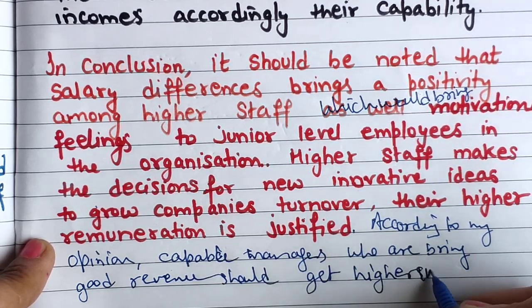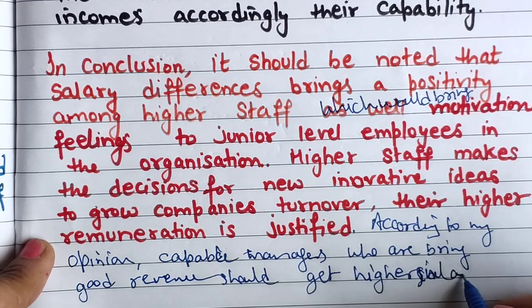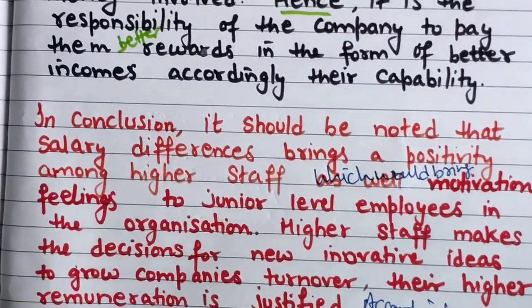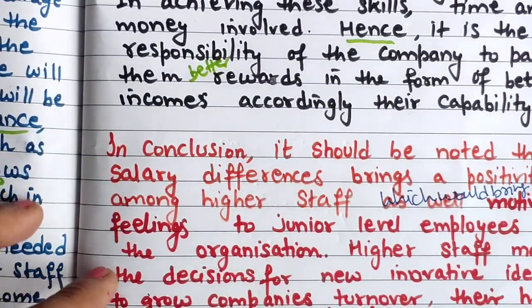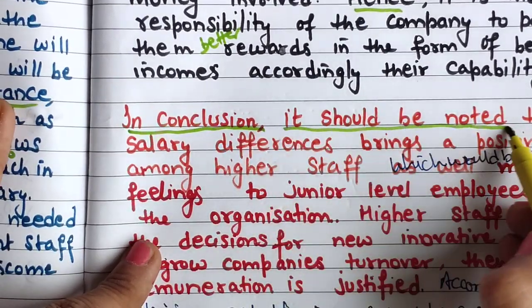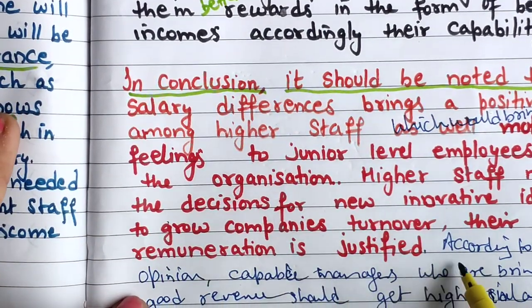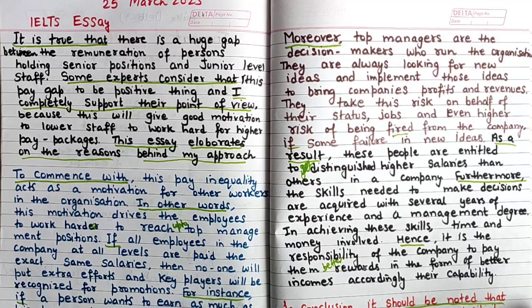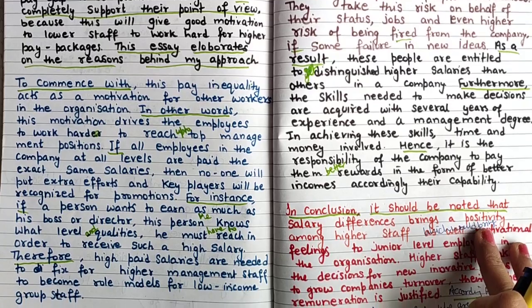Okay, higher incomes or salaries. So salaries will come, exact word. So you can add your opinion also. So this way I have done this essay. So this is also cohesive device. It should be noted that now, and this is also according to my opinion. Okay, I will show you the full essay. You can see full essay here.